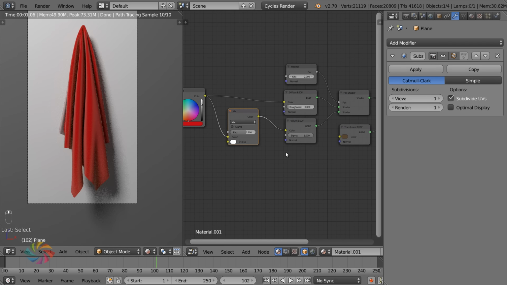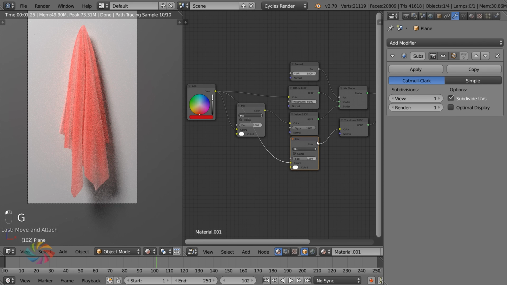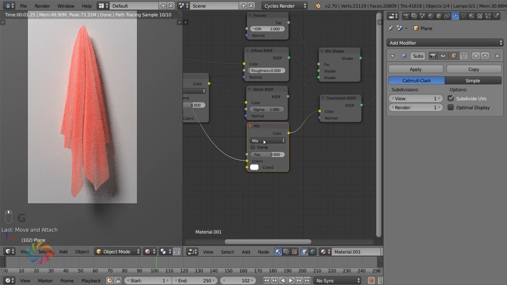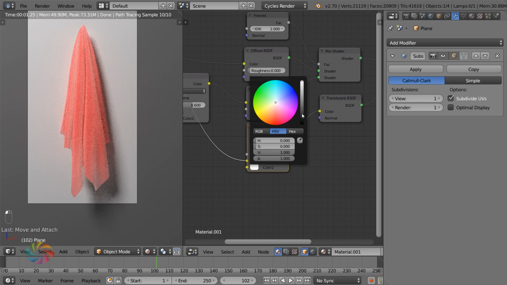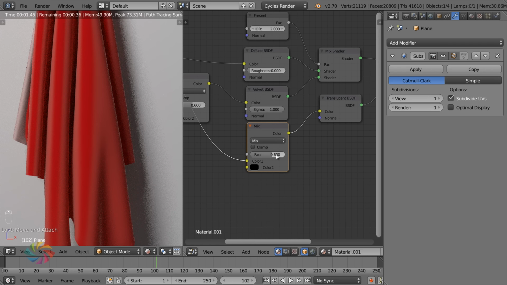And then for this translucent here, you want the opposite effect. You want it to actually darken, because the translucency needs to be darkened, essentially, not brightened. All right. So I know I didn't explain that very well, but yeah. So let's set this color at the bottom there to black. All right. And then the higher you set that to, the more you set that to 1, the less light is going to pass through it, because it's going to be combined more with the black value.